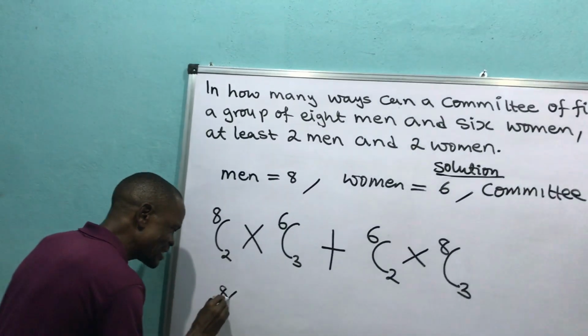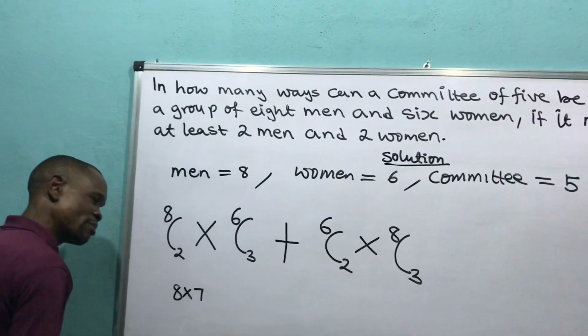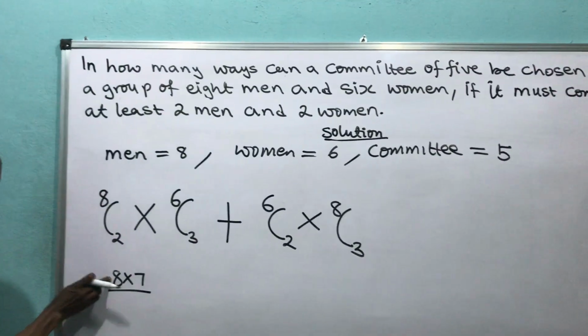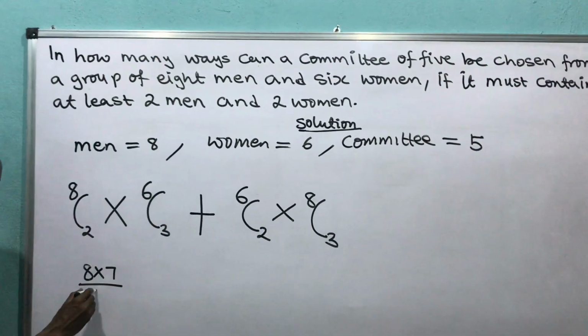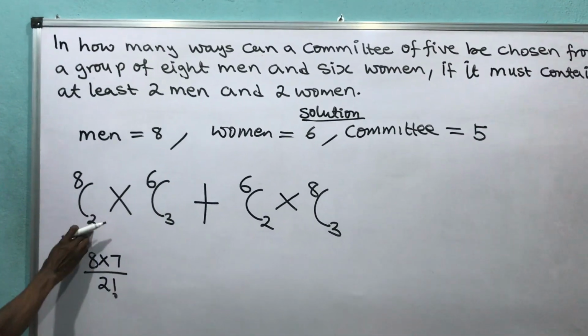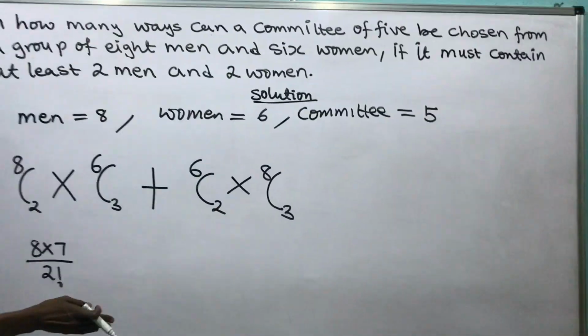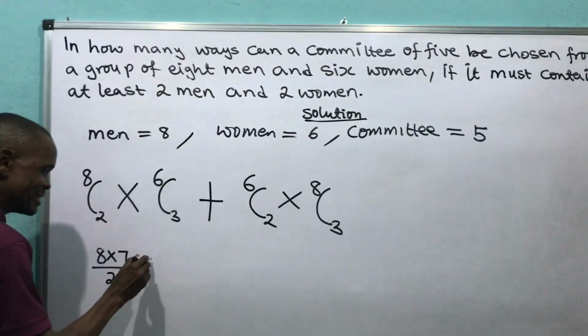8 times what? 7. Are you going to say now? All over what? How many are there now? 1, 2. After 8, the next person is 7. How many are there? 1, 2. Over what? 2 factorial. This 2 is what tells me how I'm going to draw. That means 2 times. Then times.